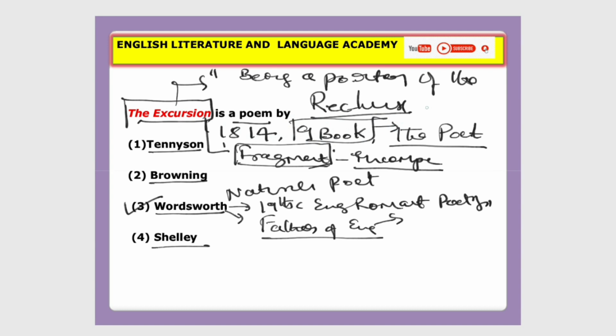Say for example, The Wanderer, The Solitary. These are the subtitles of these 9 books. Okay, so why am I analyzing all these things? In the upcoming PU English lecturer exam, they may ask you such type of information or knowledge based questions. So please remember, these are all the very important points about this poem as well as the poet.